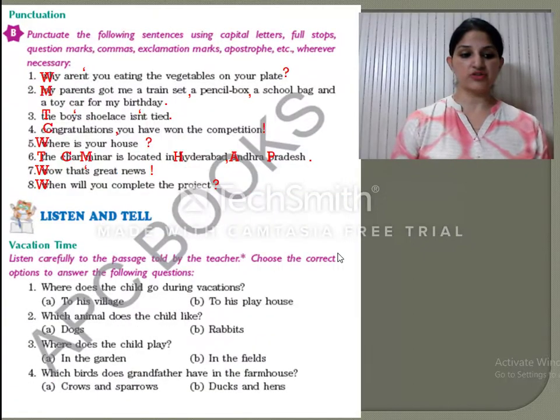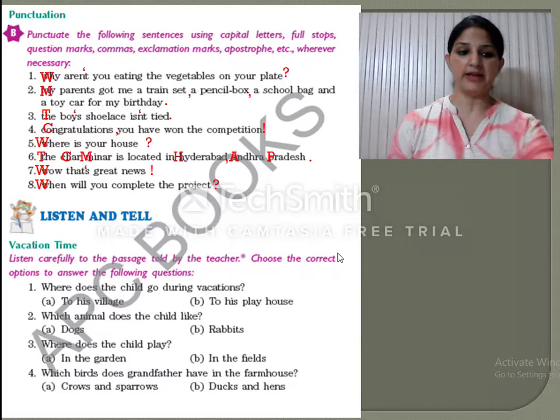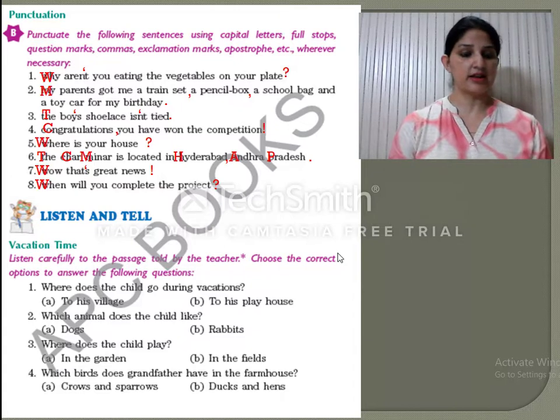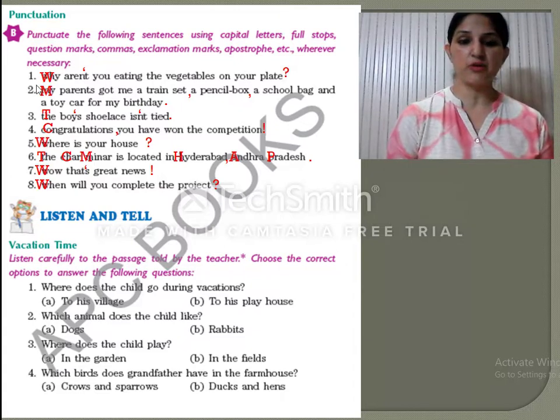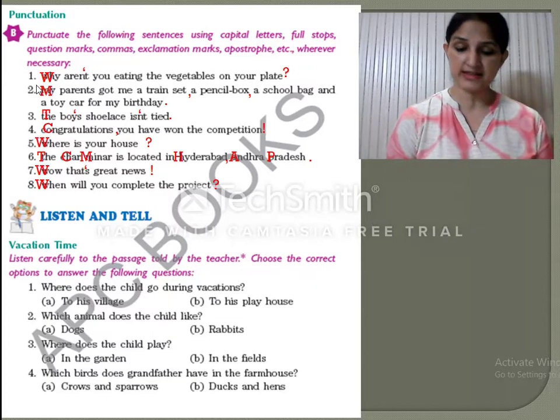Do you know what is punctuation? Punctuation are the marks such as full stop, comma, brackets used in writing to separate sentences and their elements and to clarify the meaning. So punctuation is very important to get a clear picture of what is said in a sentence. So my dear students, let me tell you some of the important things that need to be kept in mind while punctuating the sentences.